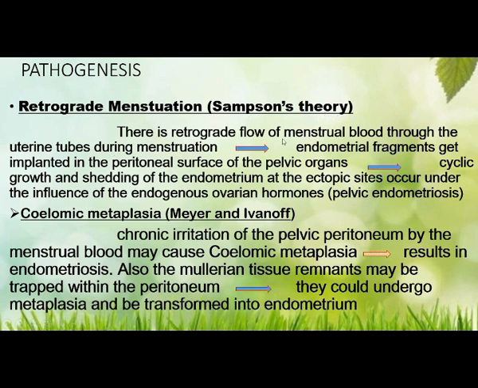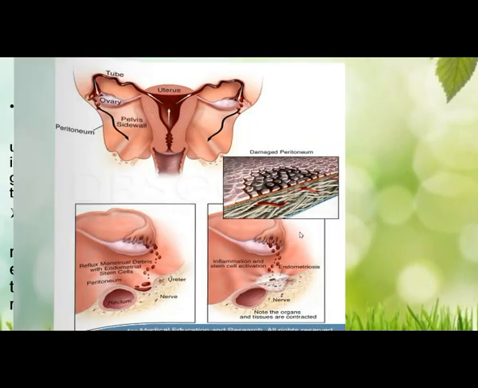This is a retrograde flow of menstrual blood through the uterine tubes during menstruation. When the flow is retrograde, the endometrial fragments get implanted in the peritoneal surface of the pelvic organs. You can see from this picture.